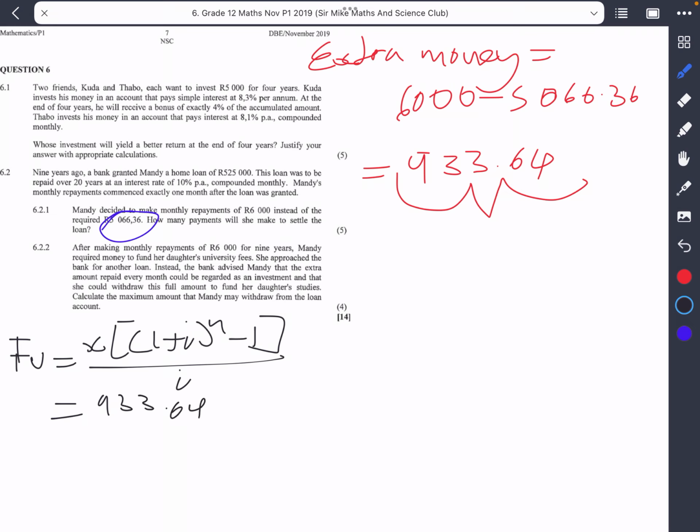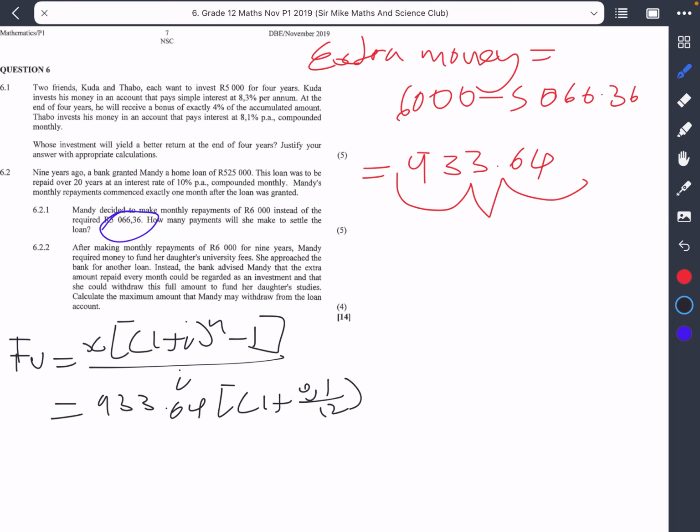all of that multiplied by 1 plus the interest, which we regard as the same, 10%. So this would be 0.1 divided by 12. Now, in 9 years, remember that Mandy is making monthly payments, so in a year she would make 12 payments.